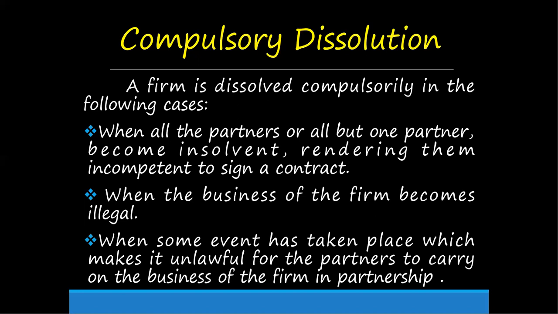See, now we are discussing compulsory dissolution. Compulsory dissolution means we have no other choice to continue this. Someone forces us to dissolve that firm, someone forces us to wind up the firm.